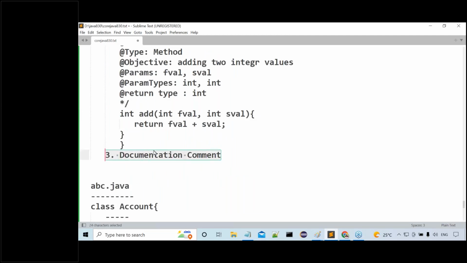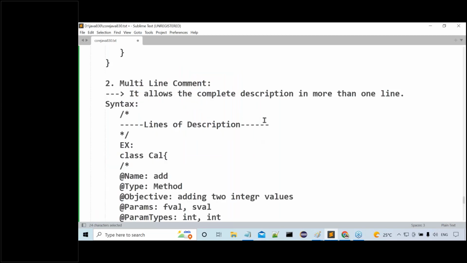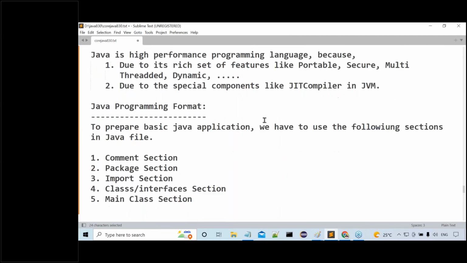And the documentation comment, I want to keep it pending, sir. Why? Because we have some content about this documentation comment. I'll explain that later on. But up to now, this is what we have to understand. Today, what is the topic? I started a new topic, that would be like what now?